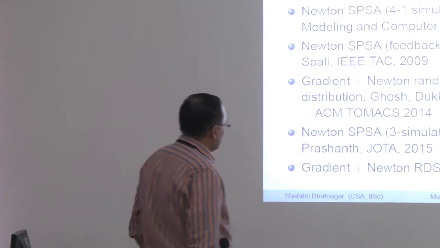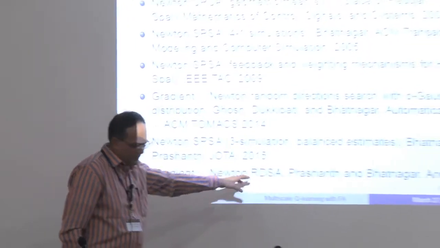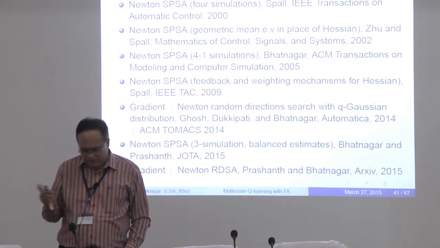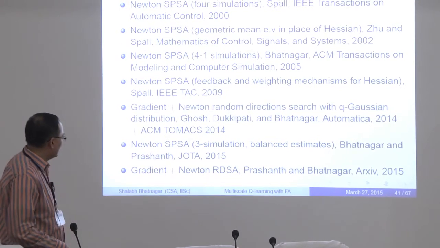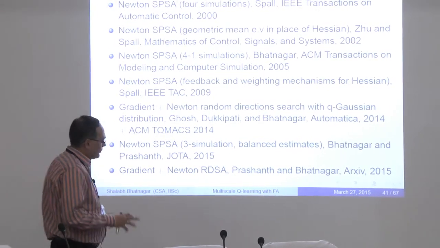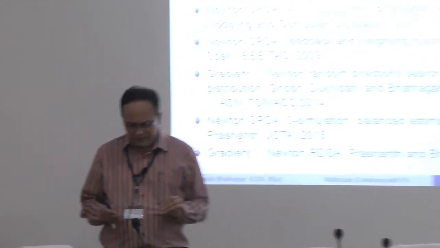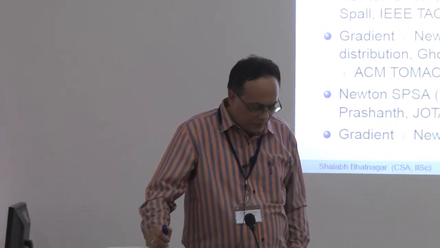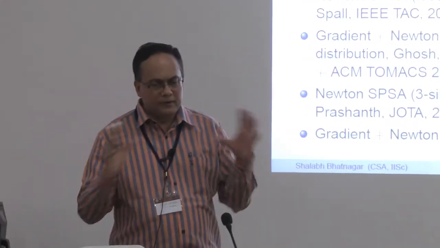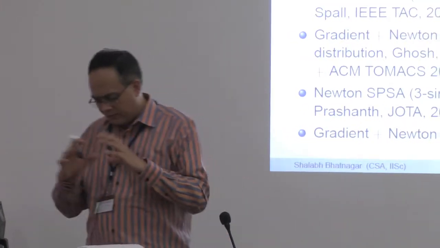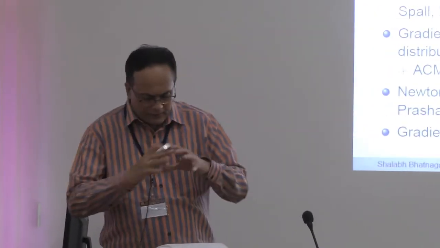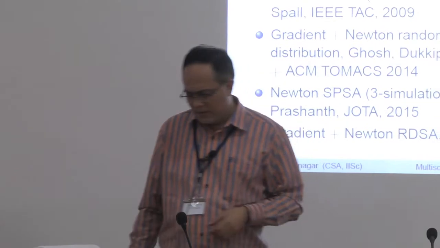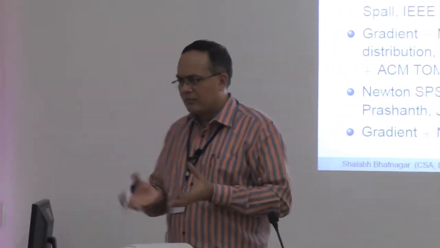And in some of the work that we recently did, we came up with a nice couple of algorithms for the gradient and the Newton based methods that are based only on the uniform random variable. This is something that had not been explored previously in the literature. What had been done was that you look at a unit ball in R^n and think of a uniform distribution on the surface, and just use that as your perturbation sequences.